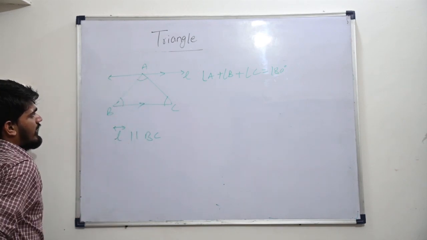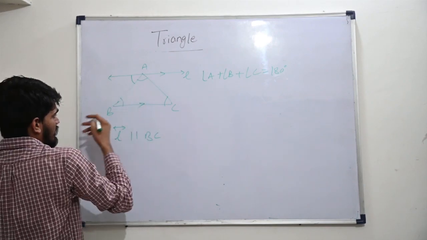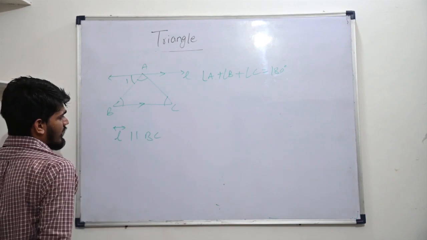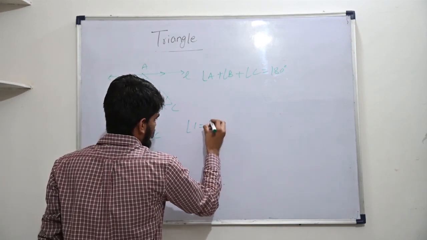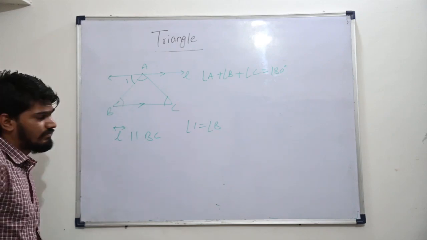When this is a transversal, we can say this angle, if I give it a name, let's say angle 1, is equal to angle B. Angle 1 is equal to angle B. How? Alternate interior angles.